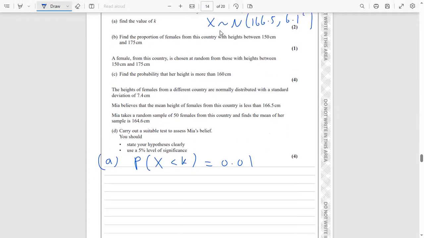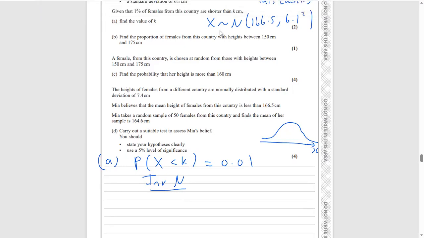So what we're going to do now is use our inverse normal distribution. Remember, the inverse normal function on your calculator gives you values on the x-axis of your distributions. You've got a normal distribution like this. This is your x-axis. An inverse function tells you numbers on your x-axis, just like in pure maths. We've got your mean in the middle there, which was 166.5. You've got K. The probability you pick someone with a height less than K is 1%, so you've got a really small area down there, and this K that we don't know.